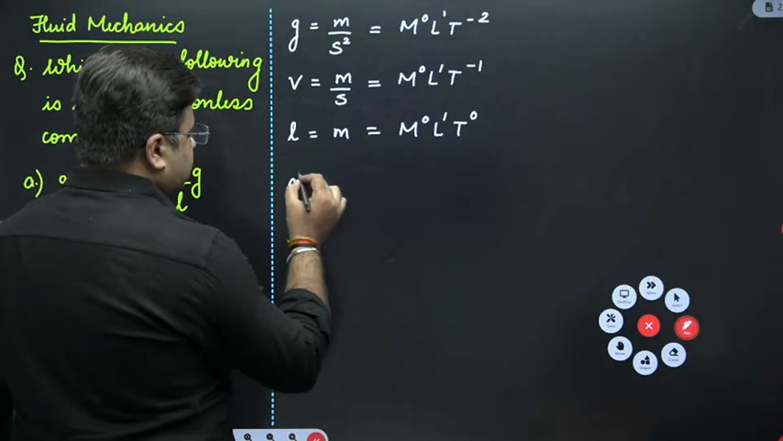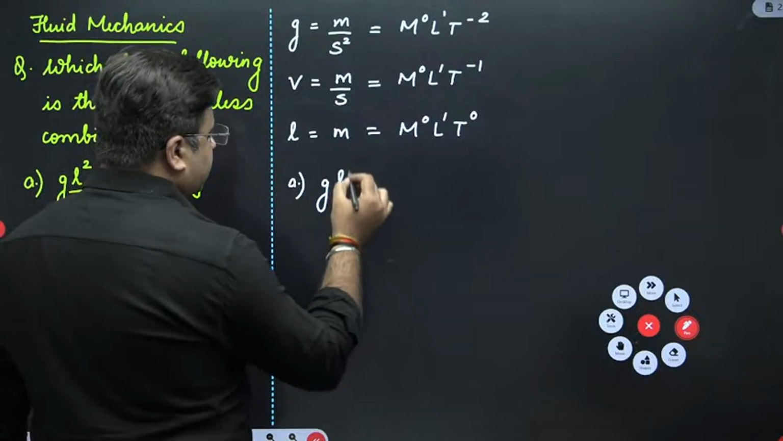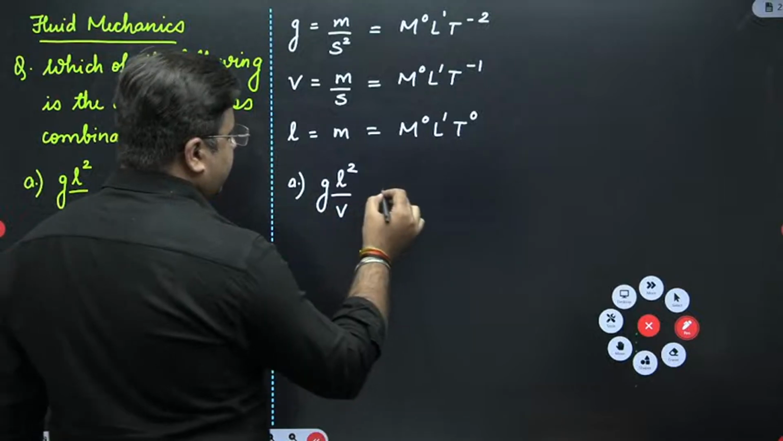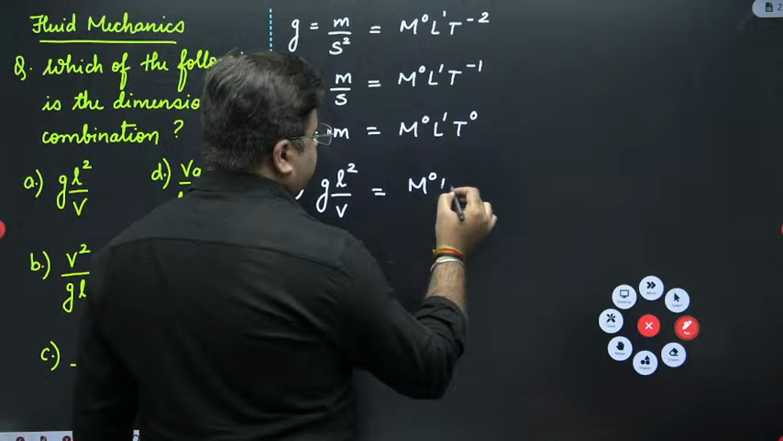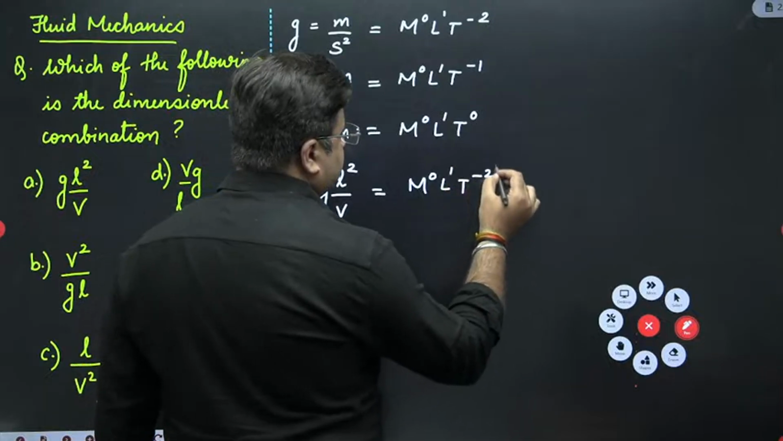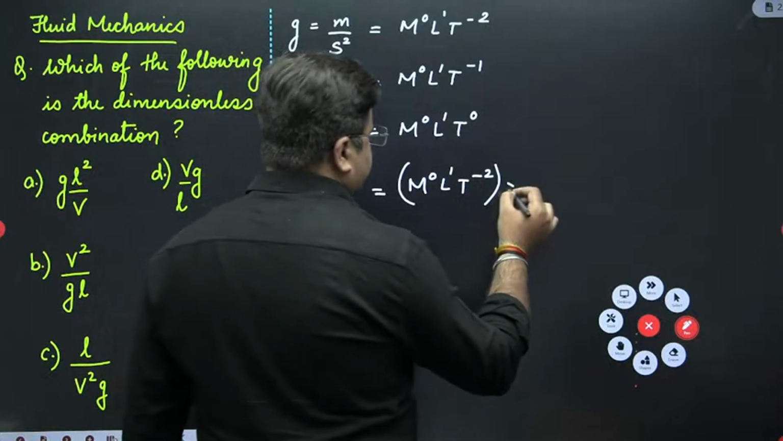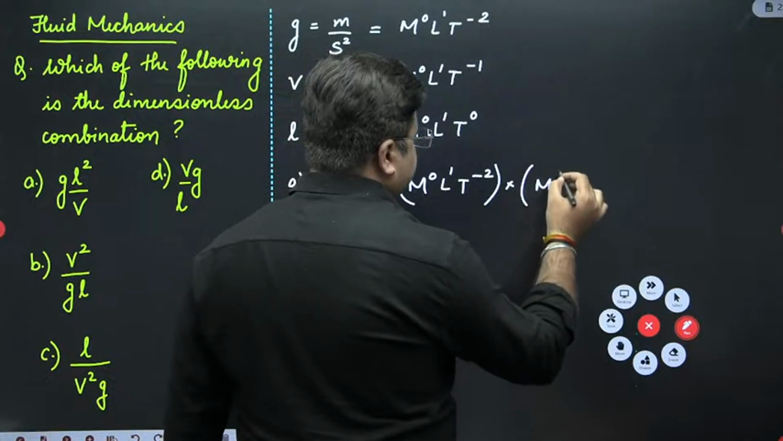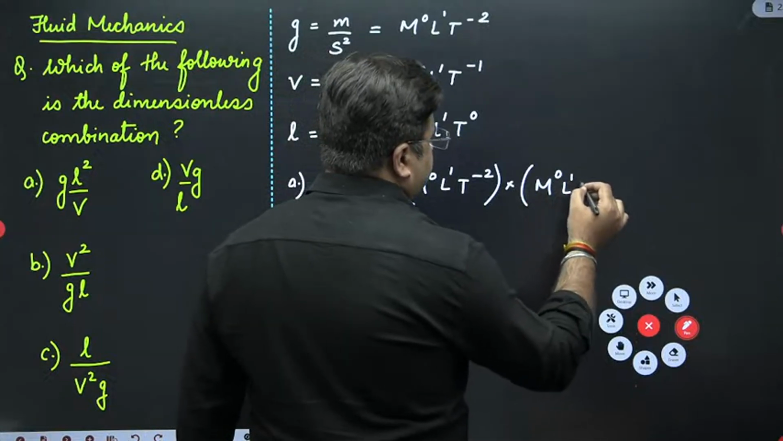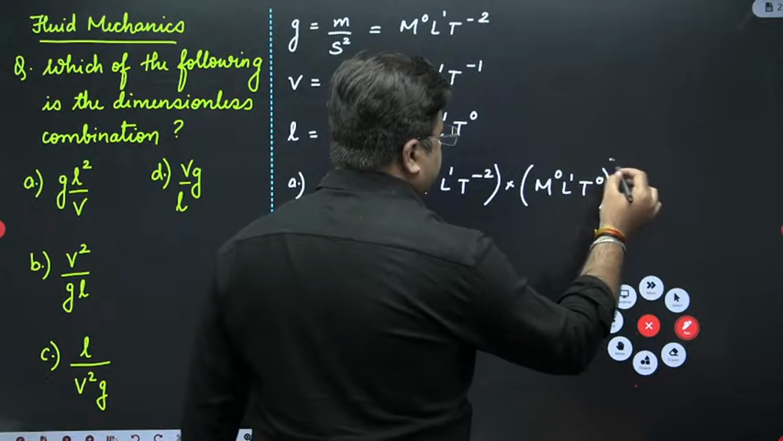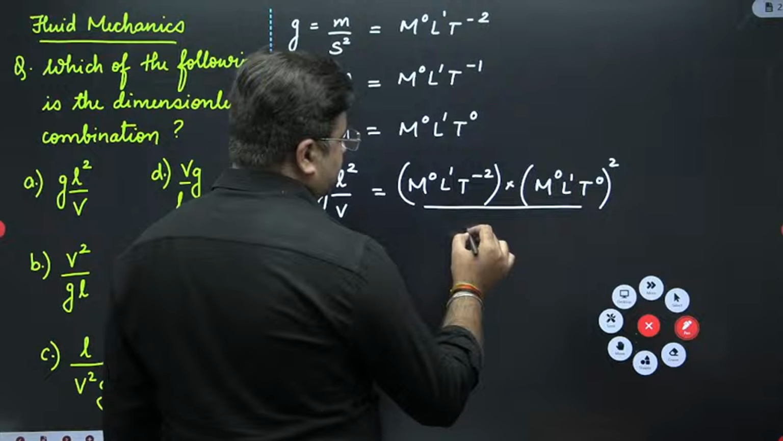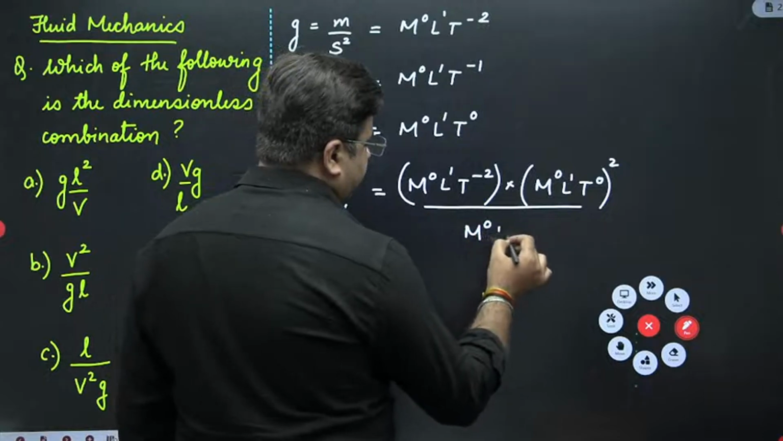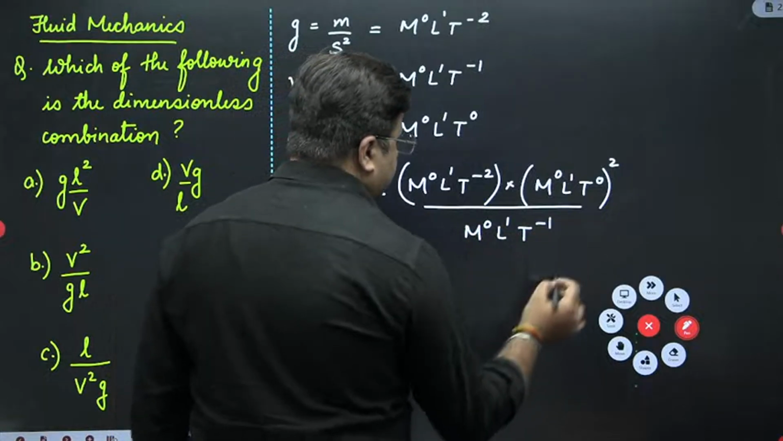So option A is GL square upon V. Frame the dimensional formula. G is equal to M raised to the power 0, L raised to the power 1, T raised to the power minus 2. Then you have L square, which is M0 L1 T0 whole square, whole divided by V. V is equal to M0 L1 T minus 1.